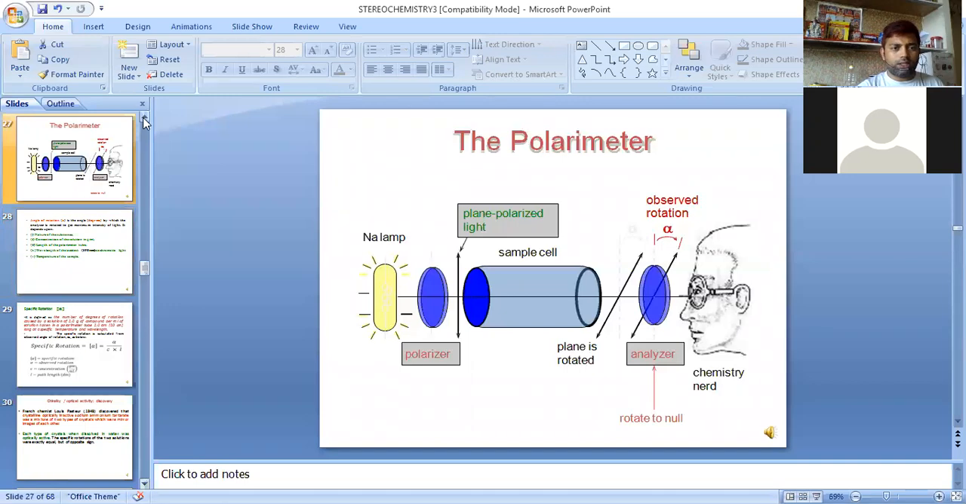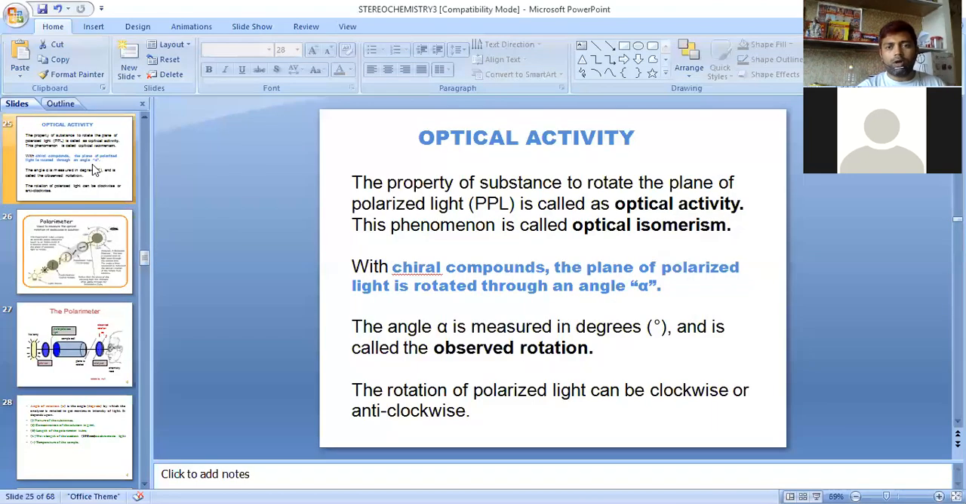Did you understand this? This is all about optical activity. It is also important from the exam point of view.